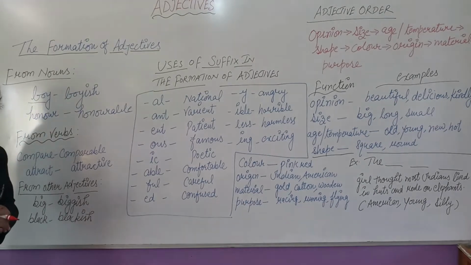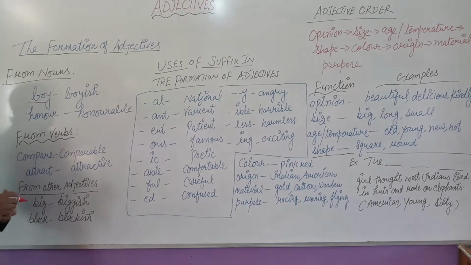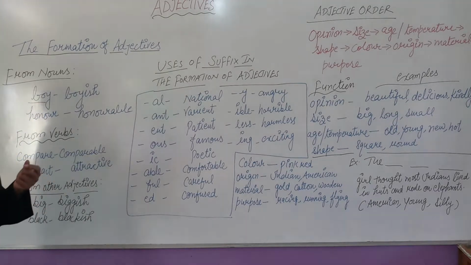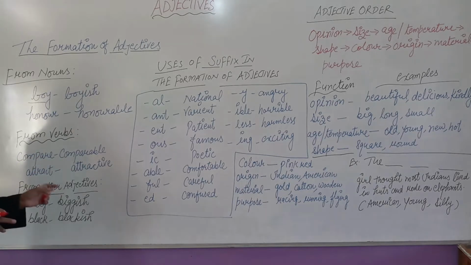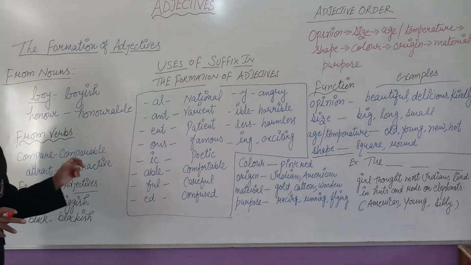Even from verbs we can form adjectives. Like compare. Don't compare yourself with anyone. Or these two things are not comparable. So now comparable has become an adjective. So from verbs you can form adjectives like compare, comparable, attract, attractive.